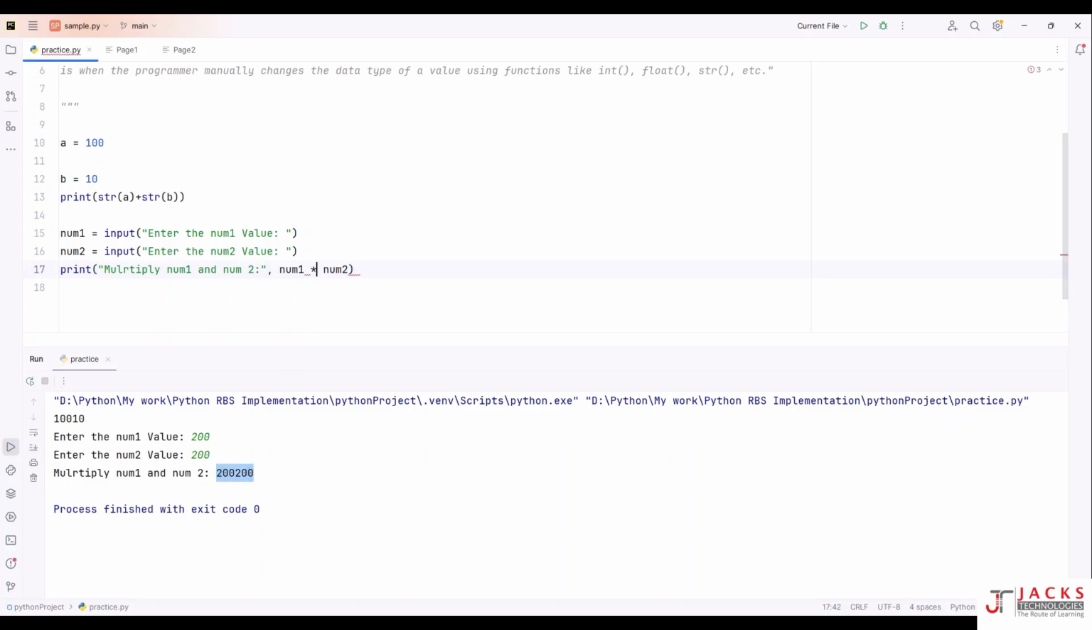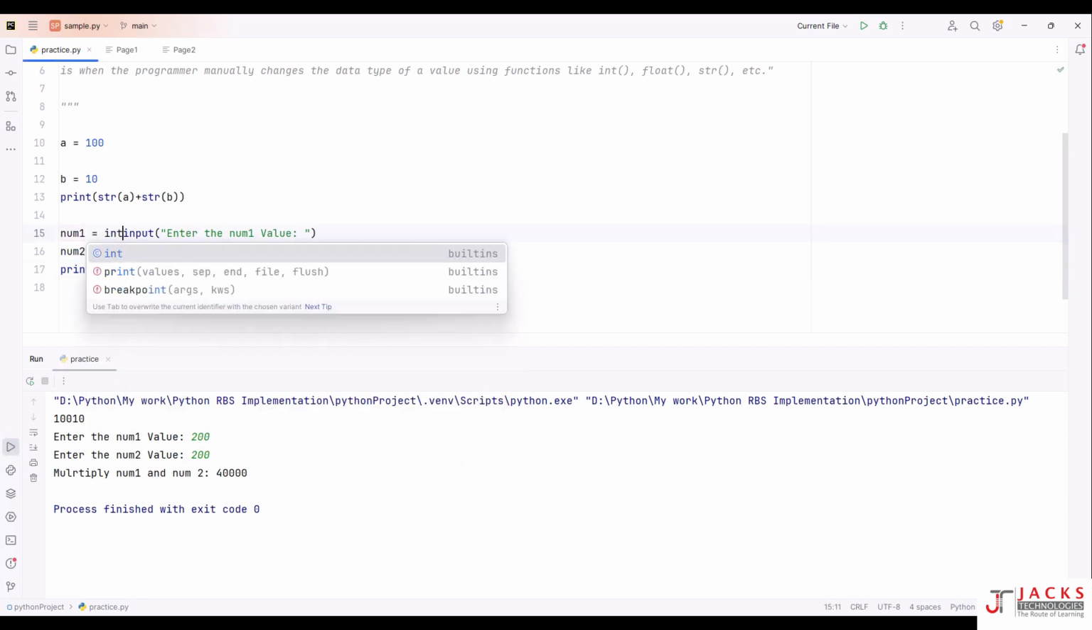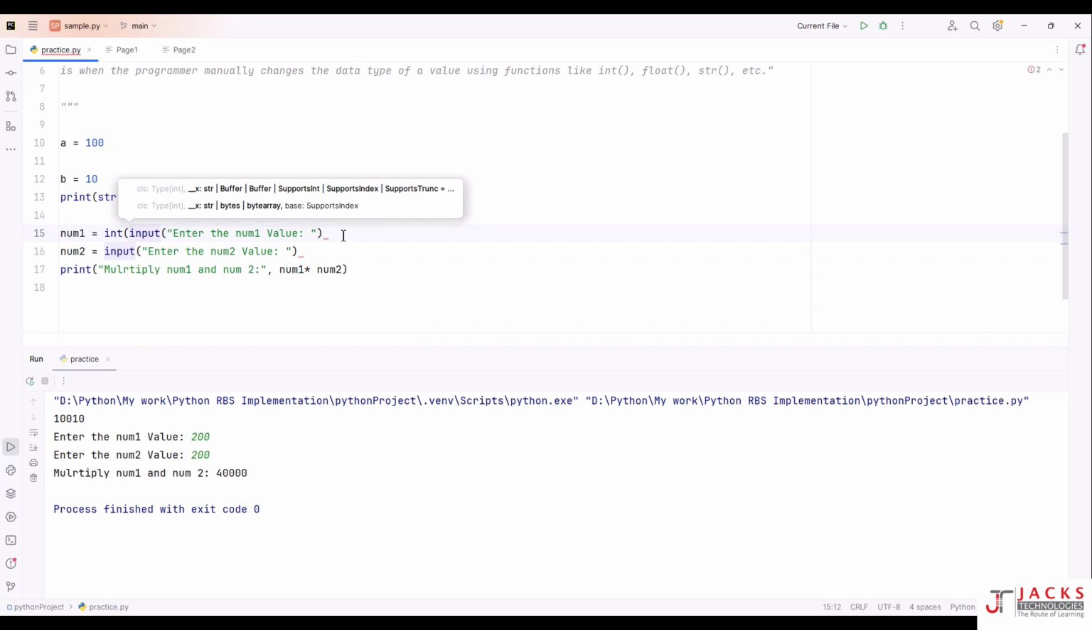Now if you want to convert this input string value to an integer, whenever you are multiplying, convert it to int type. Let's run this. I give number one as 200 and number two as 200. I got 40k, because the string values were converted into integer type by using a Python built-in function. There is another way: you need not convert it here, you can convert it right at the input. It will take the input as a string and convert it to int type.